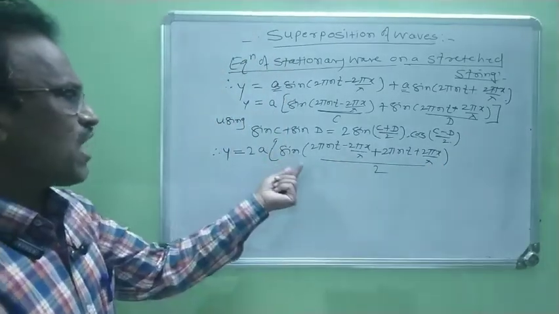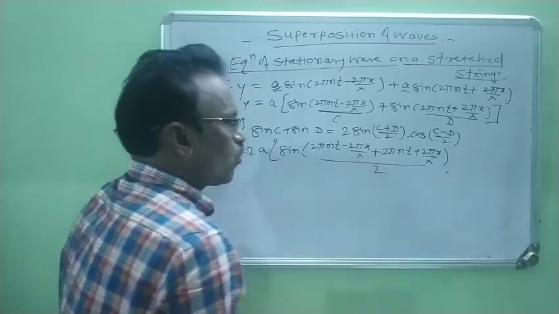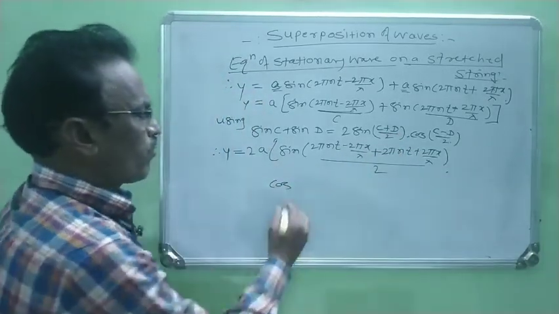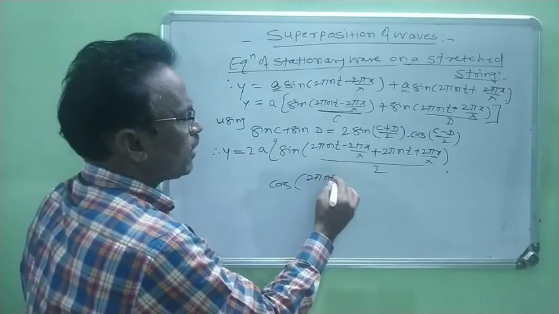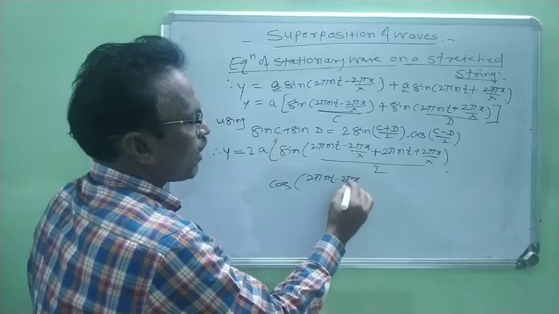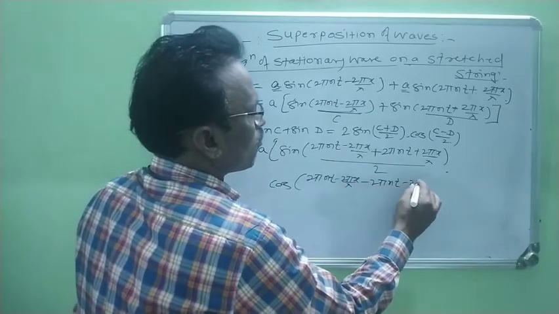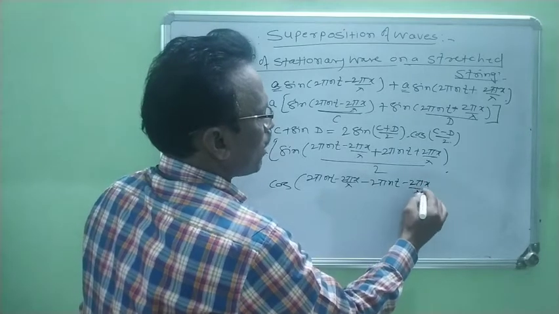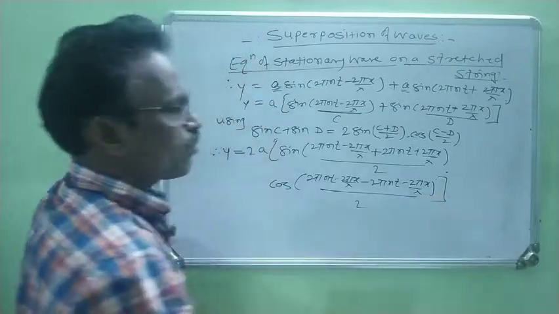Now this is sin((c+d)/2) into cos of c minus d. c minus d means 2πnt minus 2πx/λ minus 2πnt minus 2πx/λ, and again it is divided by 2, bracket close.